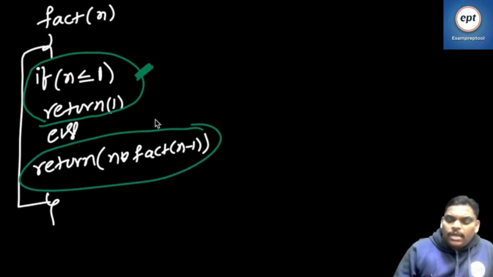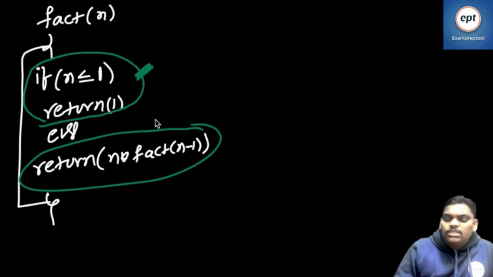Every recursive program contains two parts: termination and non-termination. If the condition is satisfied, termination. If the condition fails, non-termination. A recursive program contains only two steps: when to stop, and if not stop, how to continue.